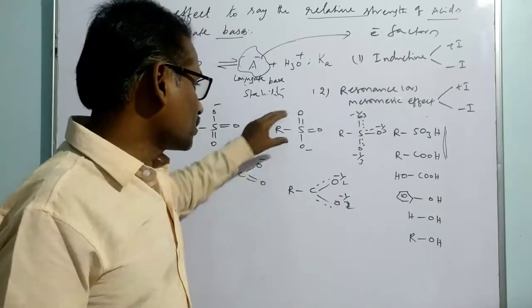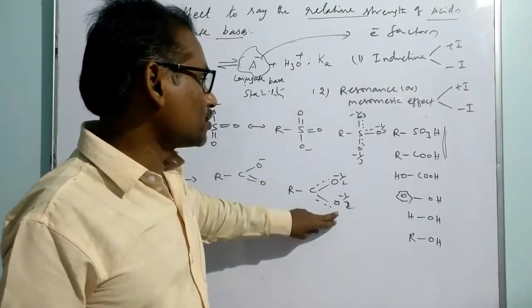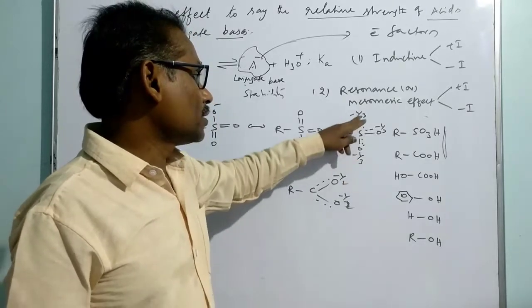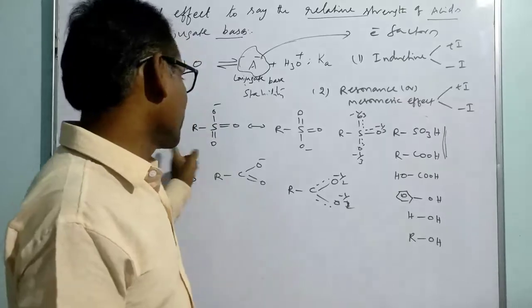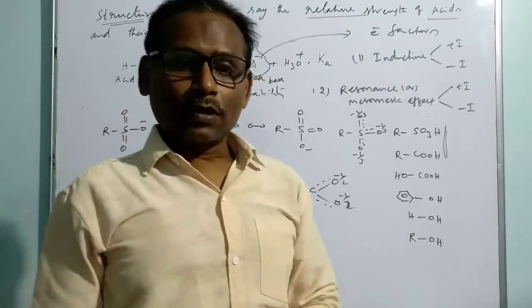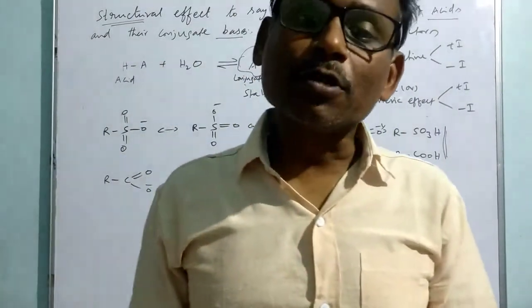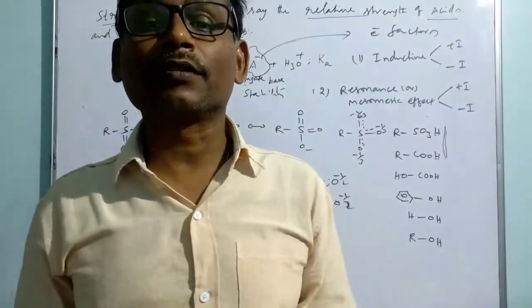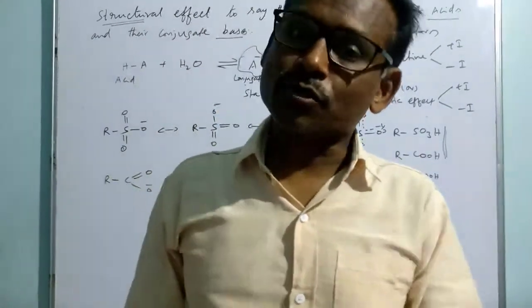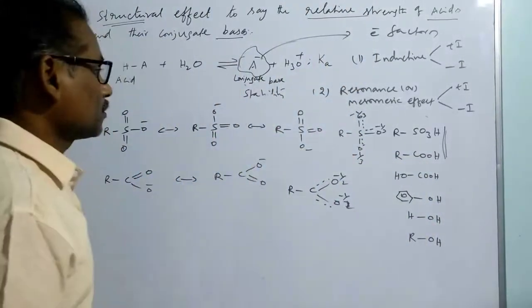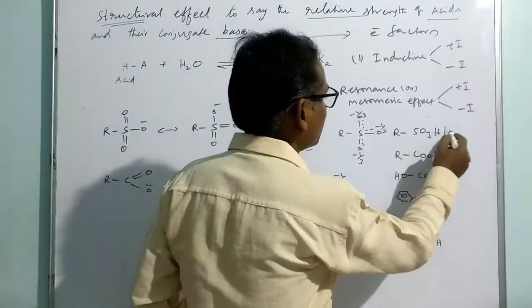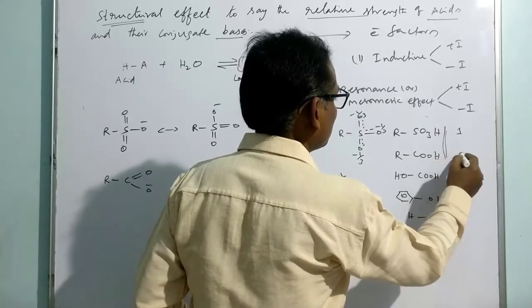So definitely the first situation is more stable compared to the second situation, because in the case of sulfonate, the charge is distributed over three oxygens, and moreover it has more resonating structures. That's why the sulfonate is a stable species compared to carboxylate. That's why sulfonic acid is a stronger acid compared to carboxylic acid. So in this way, I can say the first one is a stronger acid compared to this one.